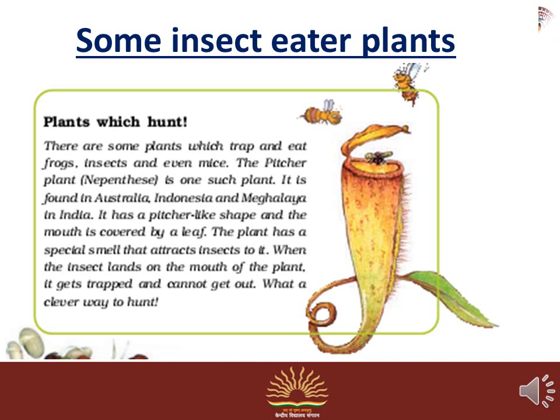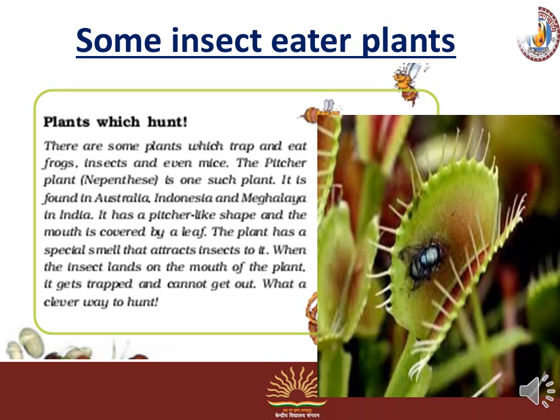By the special smell, insects are attracted to the plant, and when the insect lands on the mouth of the plant, it gets trapped and cannot get out. What a clever way to hunt.